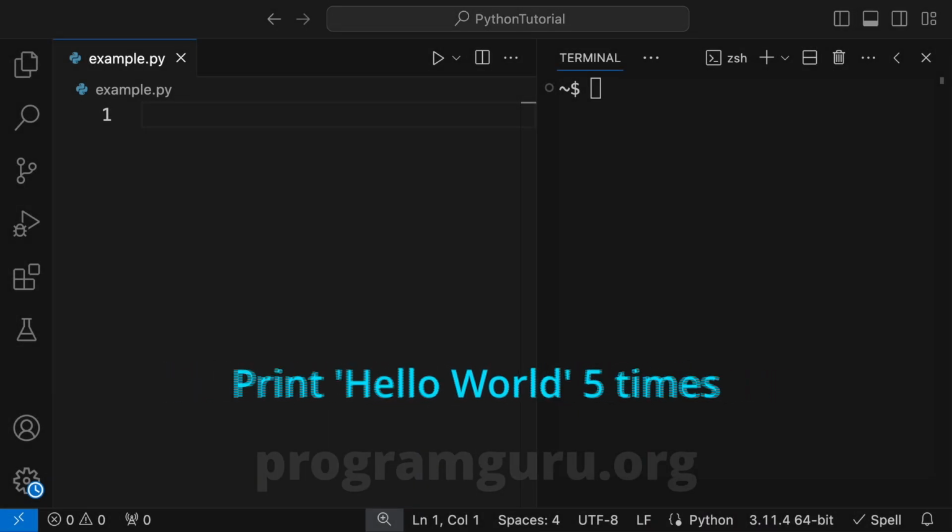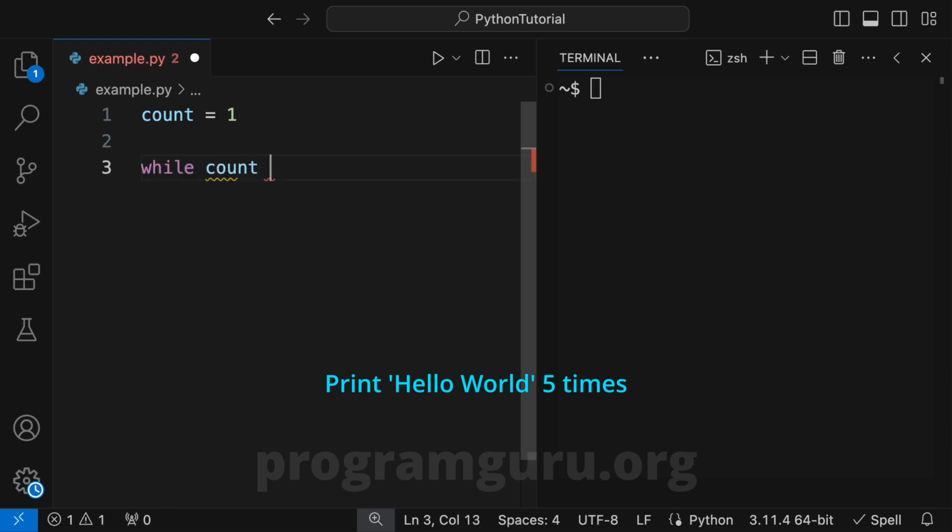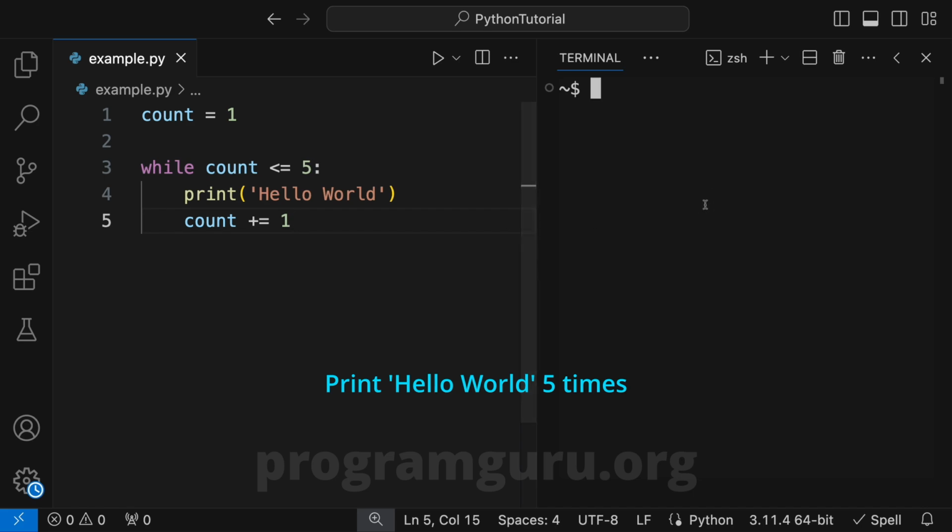Let us write a while loop that prints hello world 5 times. Initialize a variable, count, with 1. Write while loop. The condition is to check if count is less than or equal to 5. Inside the while loop, print hello world string. And increment count by 1. Save and run the program.